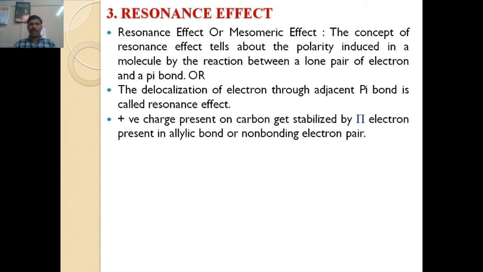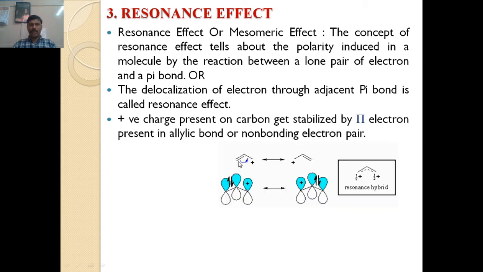If you see in that example, this carbocation gets stabilized by the pi electrons which are present in the adjacent bond. That pi electron undergoes delocalization and the positive charge gets stabilized on another carbon atom.